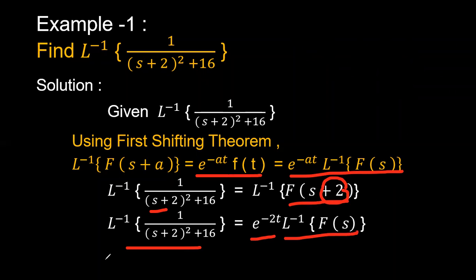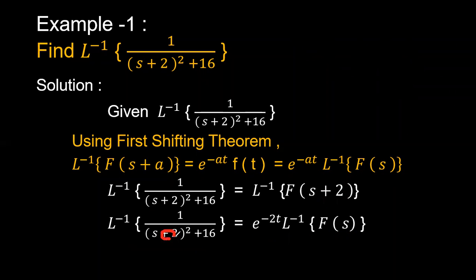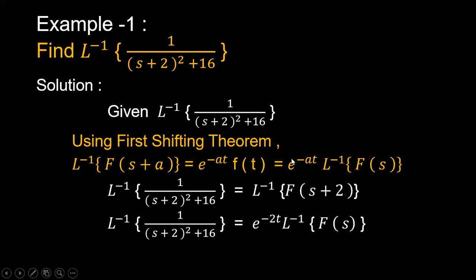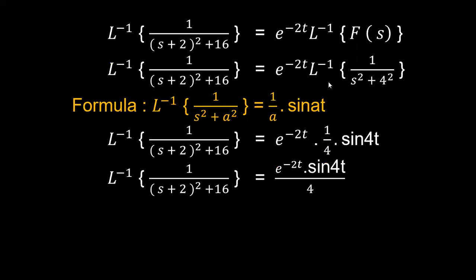What is f of s here? After removing this plus 2, if you remove this term, then what you will get? 1 by s square plus 16. That is your f of s. Right, e power minus 2t into the Laplace inverse of 1 by s square plus 4 square.